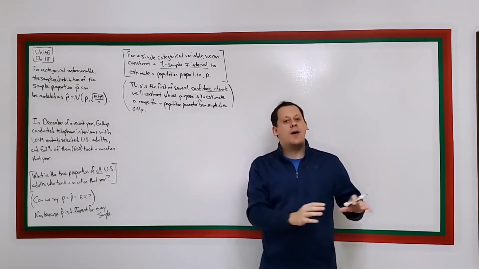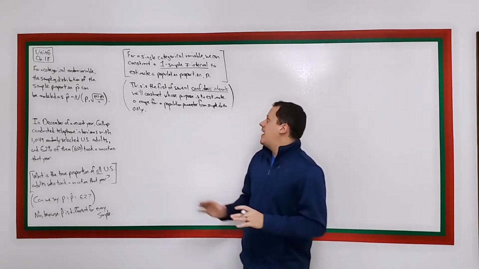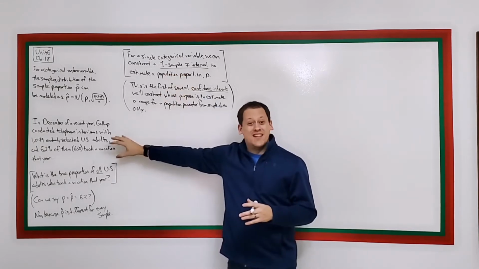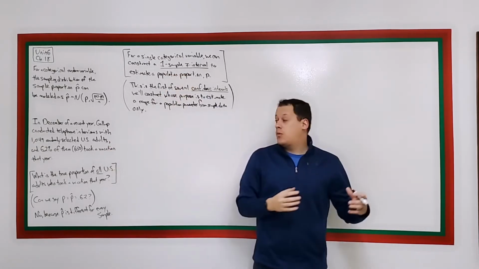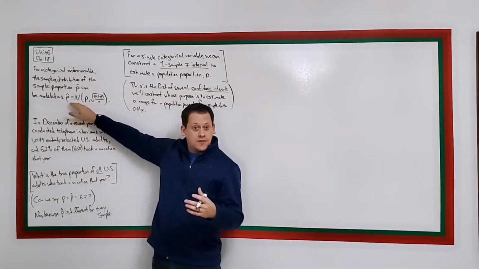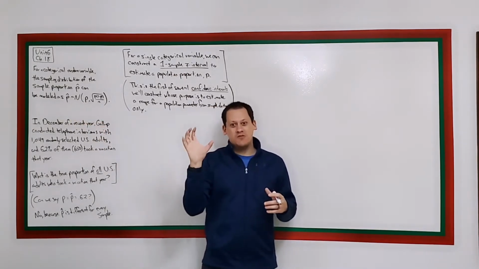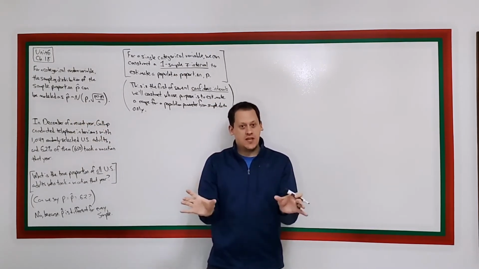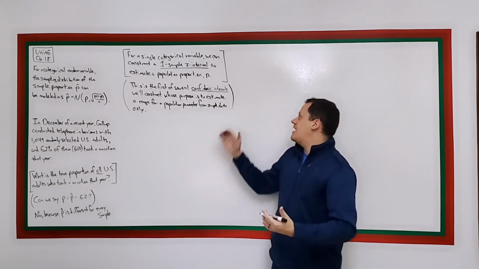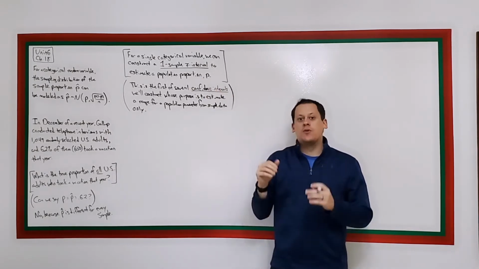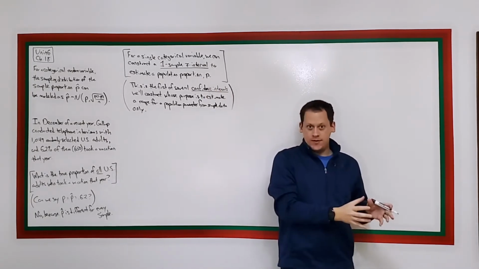And we'll talk more about that later. The one sample part is because we have one sample at a time here. Just like when we talked about sampling distributions, where we could take a sampling distribution for a single sample or for two samples, we're going to be doing the same thing with these intervals. There will be one sample ones and two sample ones.